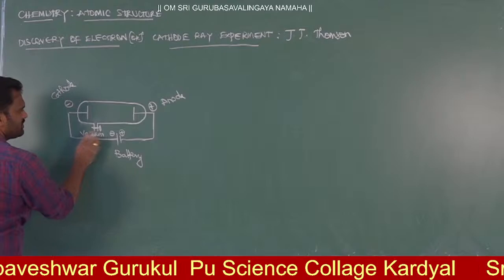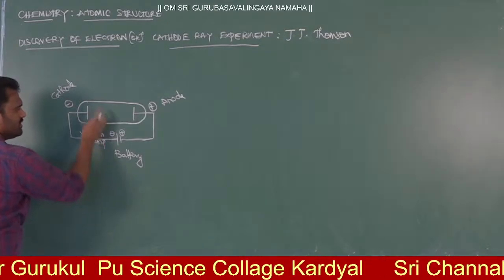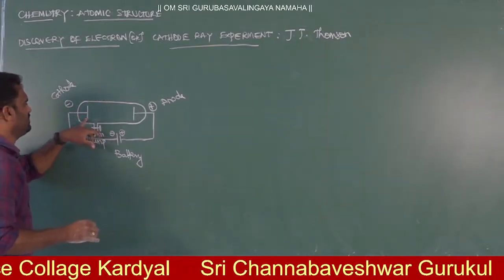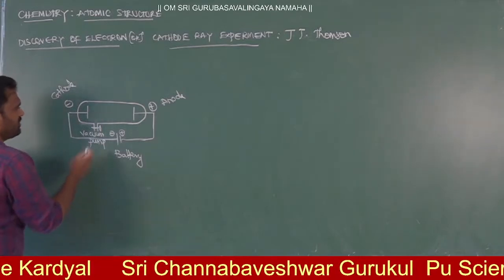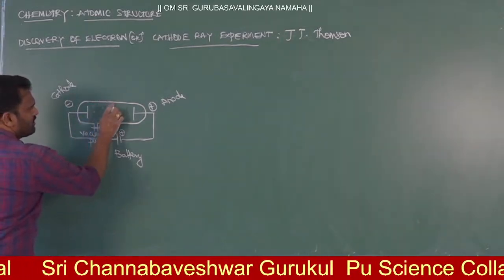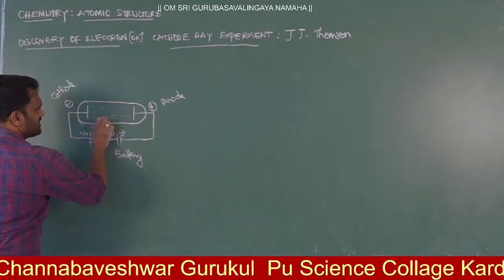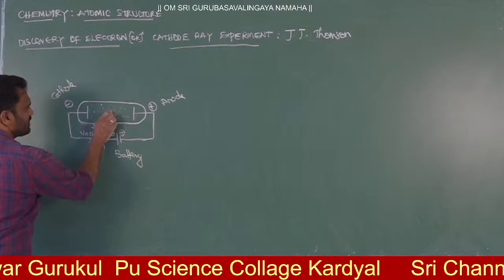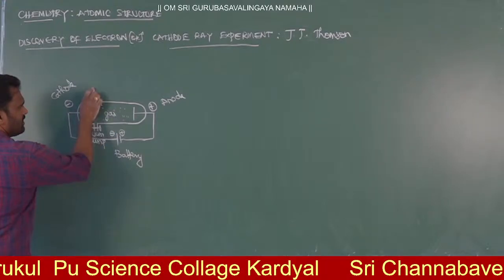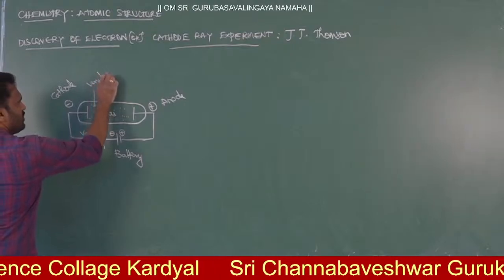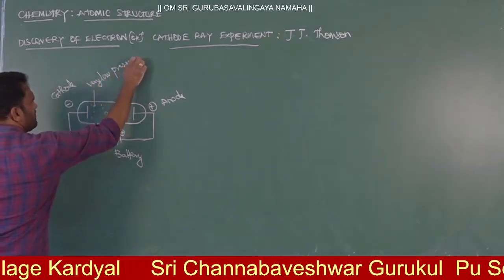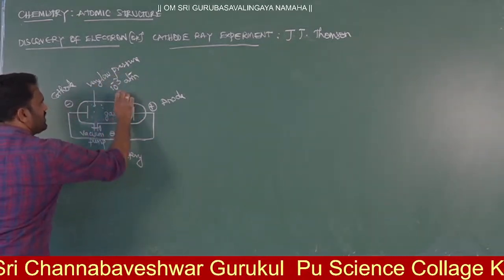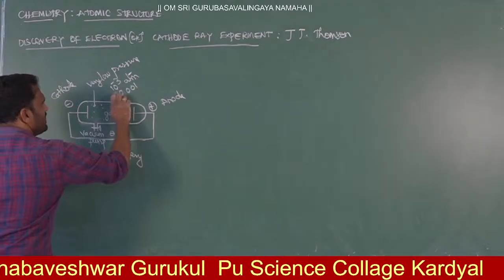Vacuum pump is one kind of pump. It will remove the gas from the tube, and then you can create vacuum also. And here you have to take any one gas. You can take H2 or helium, any kind of gas. Now this gas is at very low pressure, nearly 10 power minus 3 atm, or equal to 0.001 atm.